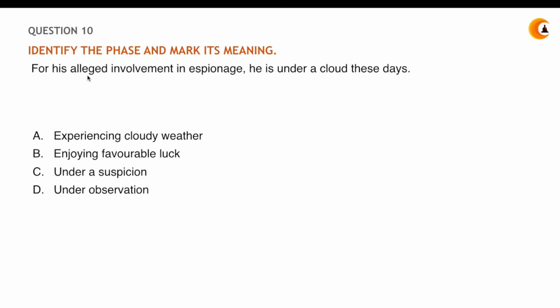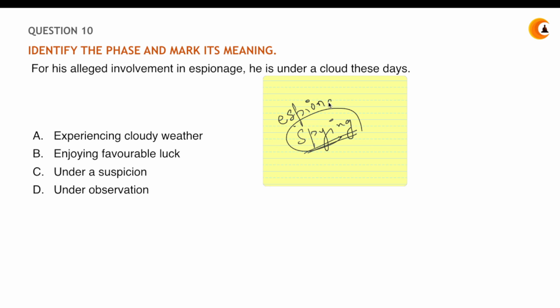Like he has been alleged involvement for espionage. What is espionage? Espionage basically means the practice of spying. He has been alleged for the practice of spying, so he might be spying on someone. Maybe he has been alleged for that reason. There are allegations on him that he has been spying on someone. So instead of using the word spying, he has used the word espionage. Remember, the meaning of espionage is to spy on someone.